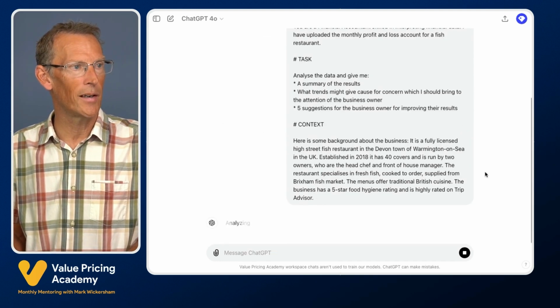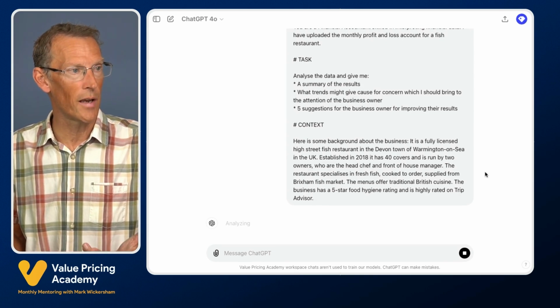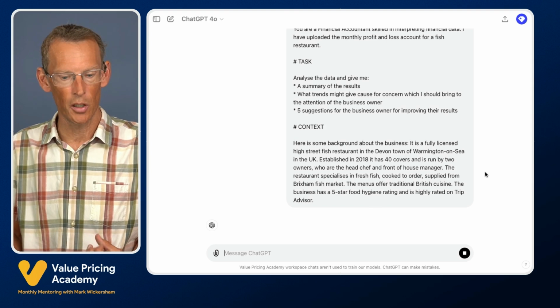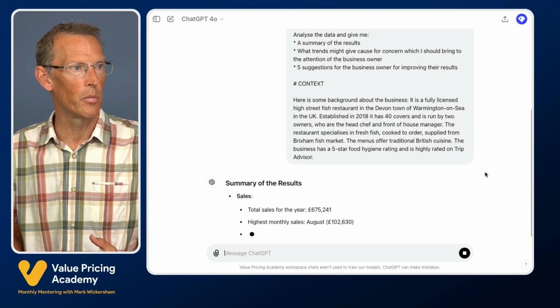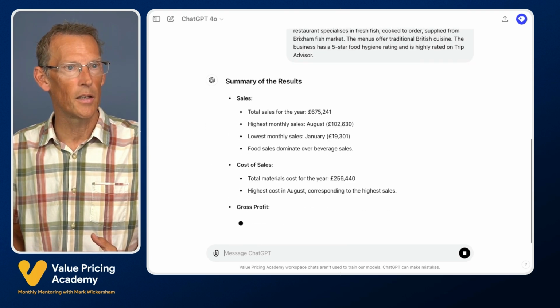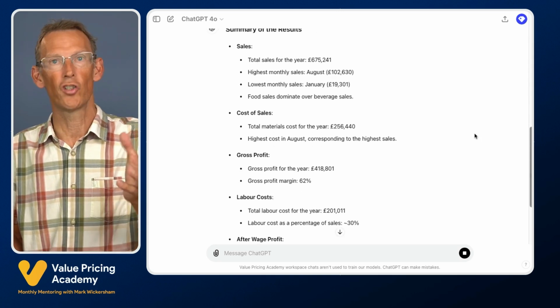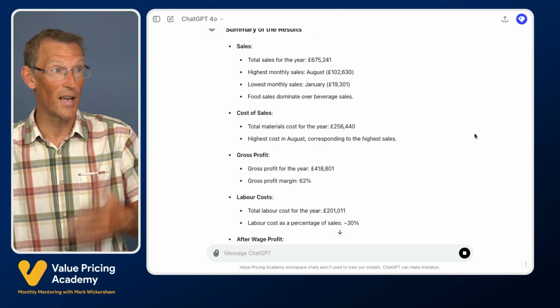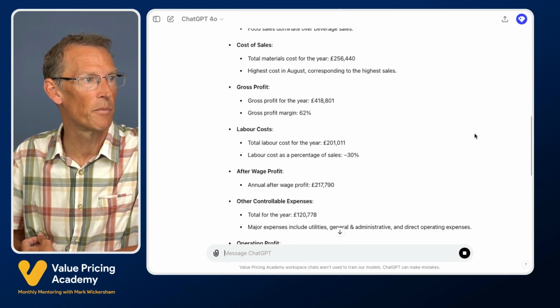Let's see how quickly it can analyze a spreadsheet, a profit and loss account. So it's doing that now. It's using its code interpreter functionality. It'll take a few seconds as it's looking at the numbers. And now we've got a summary of the results, and these numbers are right. I've got the spreadsheet open as well, and I can see that yes, that is the total sales for the year.